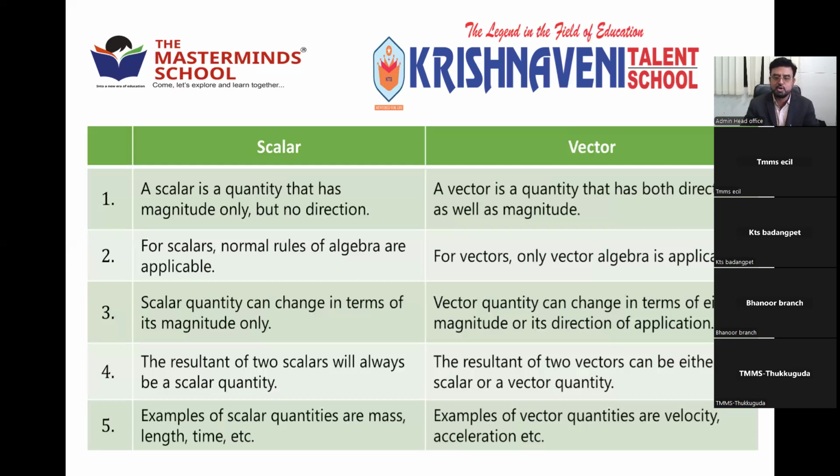So after knowing about this, first we started with what is motion. We already learned in the previous chapter. And then we have seen what is kinematics. Whenever a body is in motion, all the physical quantities we have to classify in terms of scalar quantities and vector quantities, right? After knowing about scalar and vector, we should know about some pairs of terms which come across when a body is in motion.